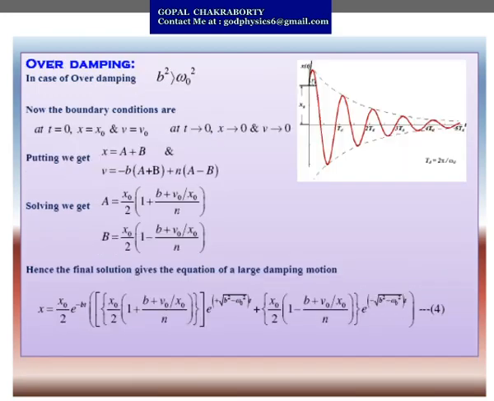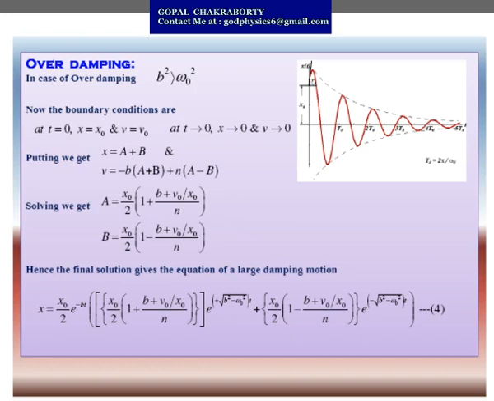Now the damped harmonic motion has 3 different cases. First one is overdamping, second one is underdamping, and last one is critical damping. So overdamping is the case where b square is greater than omega naught square. This is the condition for overdamping. That means the damping factor value must be greater than the natural angular frequency of oscillation.